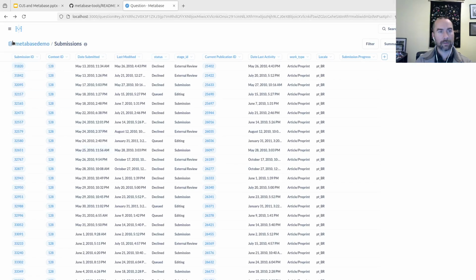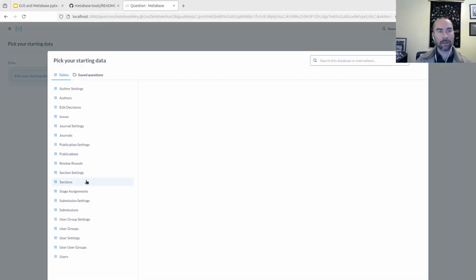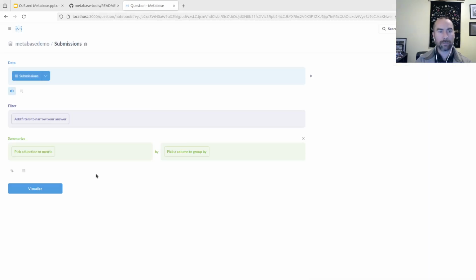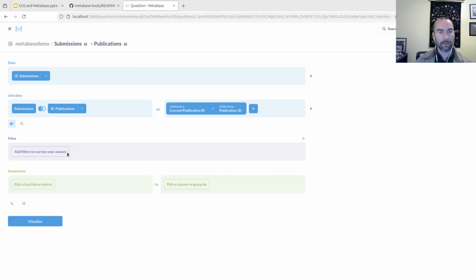Let's go back to the database and try putting together a little query. I'm going to create a new question. This is what they call a database query in this case. I'm going to start with the submissions table. I'm going to connect it to the publications table, which is here. Using the current publication ID, this gets me from a single submission to its current publication out of potentially several.